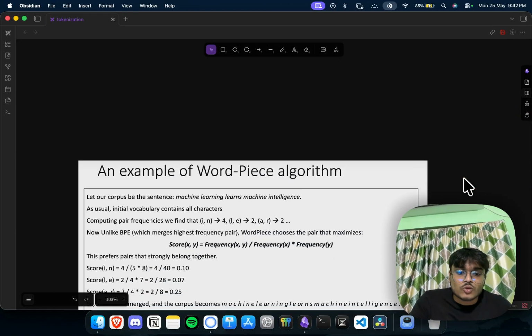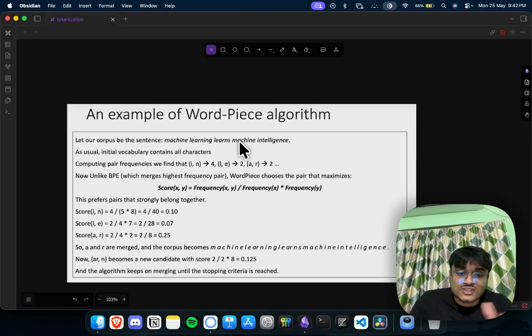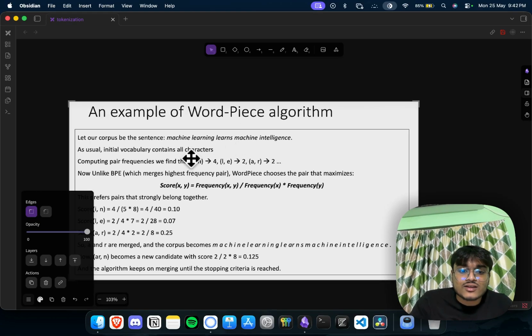This particular thing is called the WordPiece algorithm. Here, let's say: machine learning learns machine intelligence. Right here, the word in is used a lot of times, but the I and the n are also used individually a lot of times.